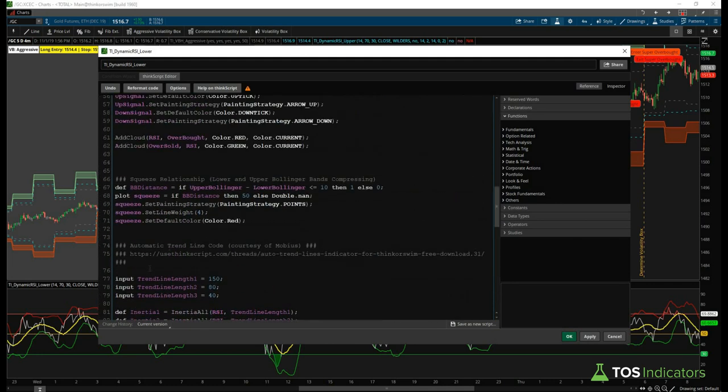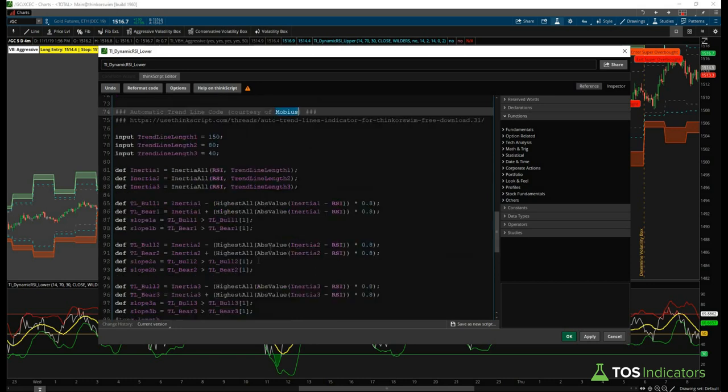Okay, so once it's copy pasted, you can see we have some pretty clear headers here. And so if you'd like to take a look at where you can learn a little bit more about this code and just the idea that Mobius had when he created this automatic trendline code, which by the way was meant for price action up on your charts above, we've sort of taken that concept and tried to figure out, okay, can we now apply it to our lower charts and use the RSI instead of price action? And that's exactly what we did.